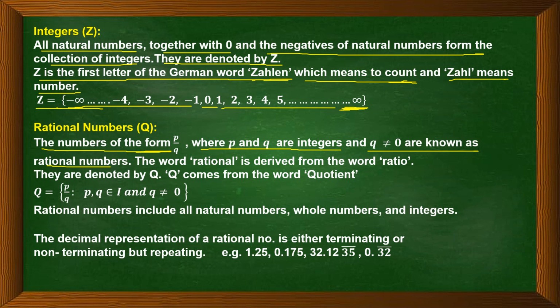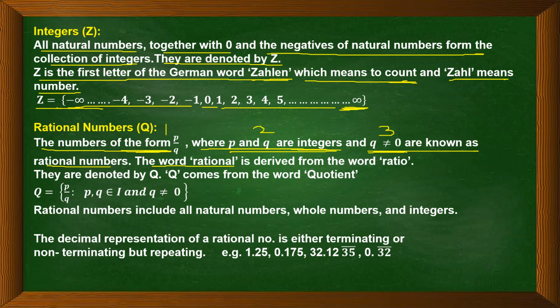That means any rational number we can write in the form of p by q, where p and q are integers, that means they can be positive, negative, 0. Q should not be equal to 0. Why? Because it comes in the denominator, and if any number comes in the denominator which is a 0, it is not defined. So these three conditions: the number of the form p by q, p and q are integers, and q should not be equal to 0. First condition, second condition, and third condition. If these three conditions are fulfilled, then the number is a rational number.